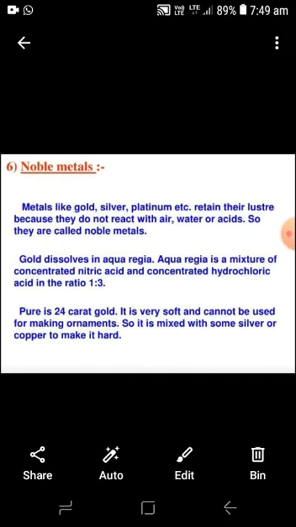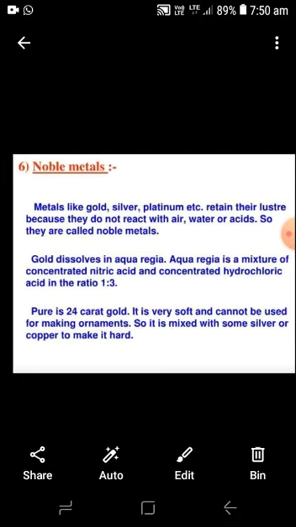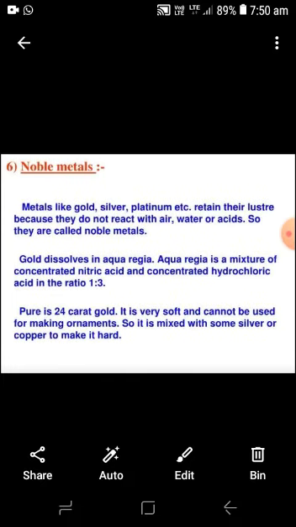Some of the metals are noble metals. Metals like gold, silver, platinum retain their luster because they do not react with air, water, or acids. So they are called noble metals.